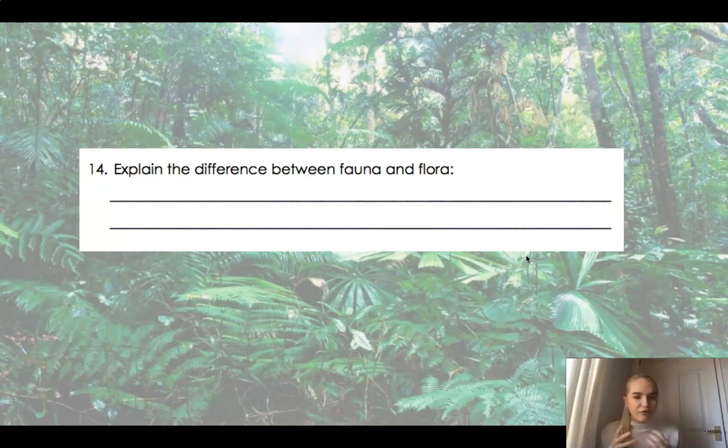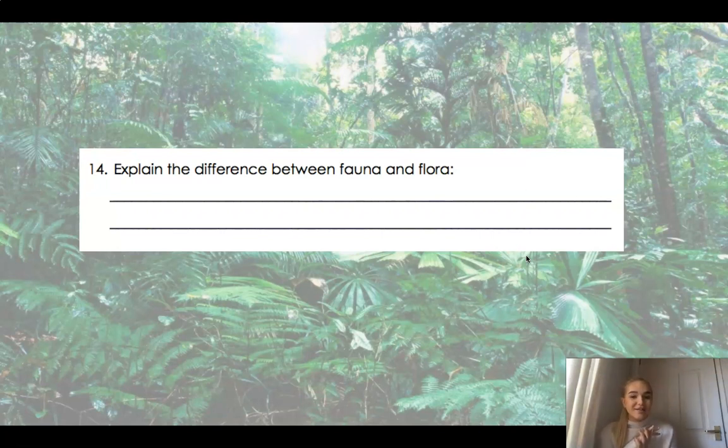Okay, explain the difference between fauna and flora. What does the word fauna mean? What does the word flora mean? I will give you a clue. We were looking at fauna and flora when we were looking at the different species of animals and plants in the rainforest. Can you write a difference between flora and fauna, please? Pause the video now and off you go.